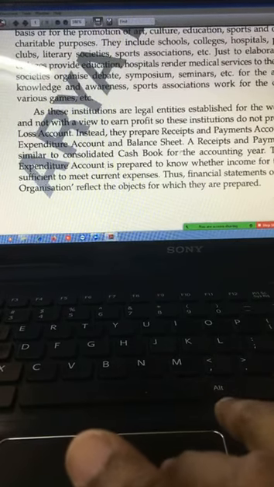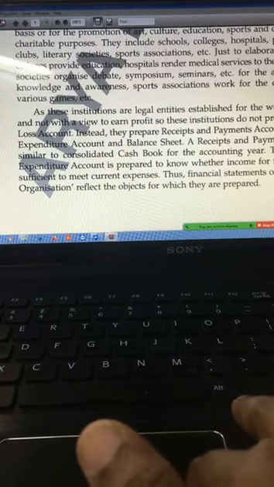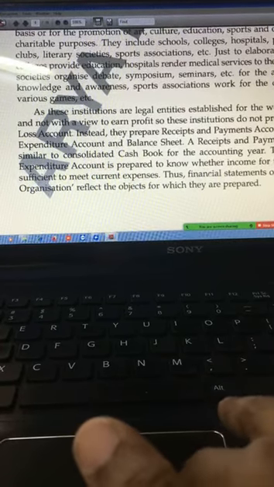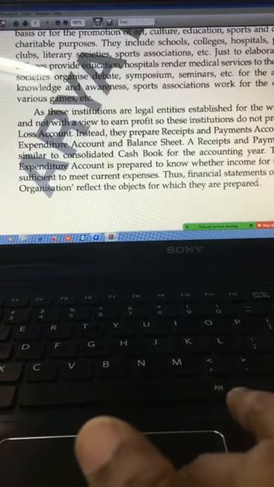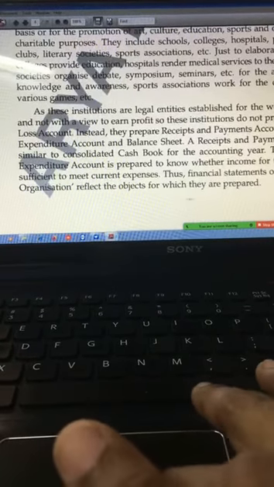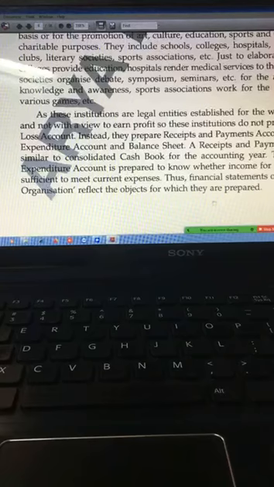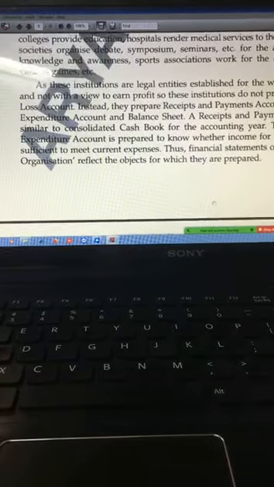Receipts and payment account is similar to cash book. Last year you understood about profit and loss account of sole trader. In the same way, this year for NPO, income and expenditure account is given, and then balance sheet. Okay, so the financial statement for non-profit organization reflects the objects for which they are prepared.